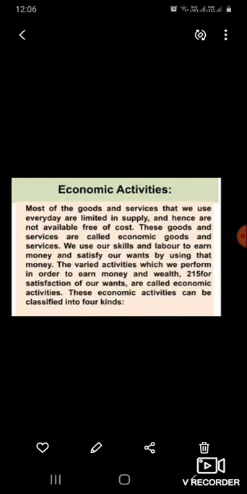And these activities can be classified into four: production, consumption, exchange, distribution. First is production. Production activities are those that produce goods and services like agriculture, animal husbandry, fishing, etc. That is production. And consumption means goods and services are produced for consumption, or to satisfy wants by buying goods and services. All these activities are known as consumption activities.